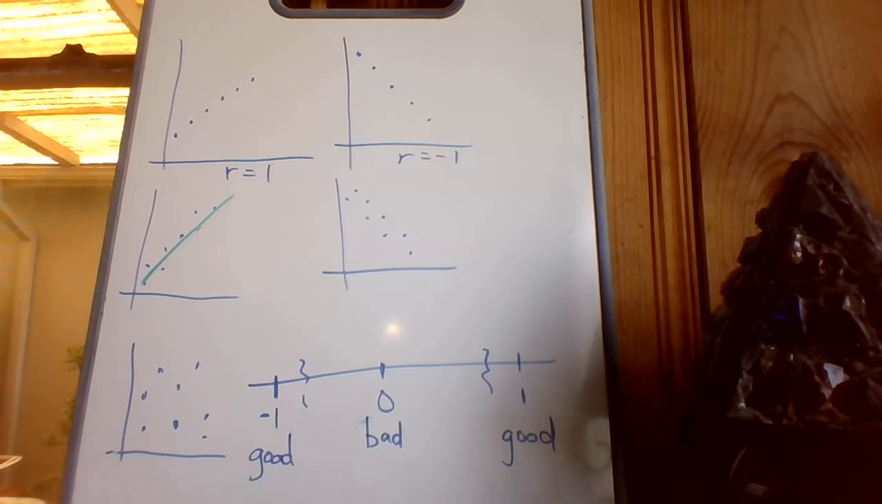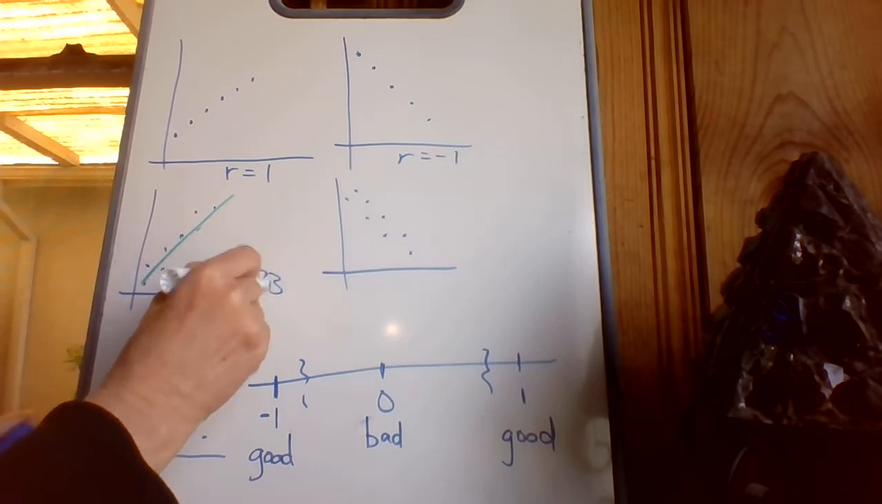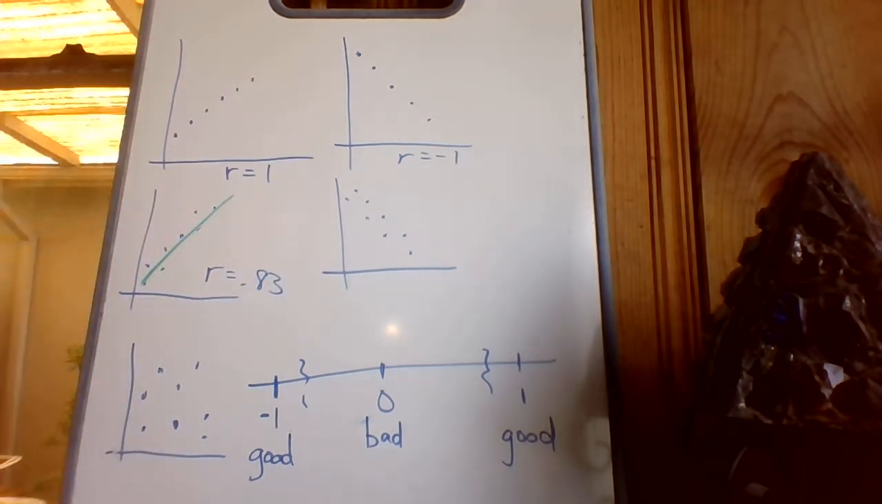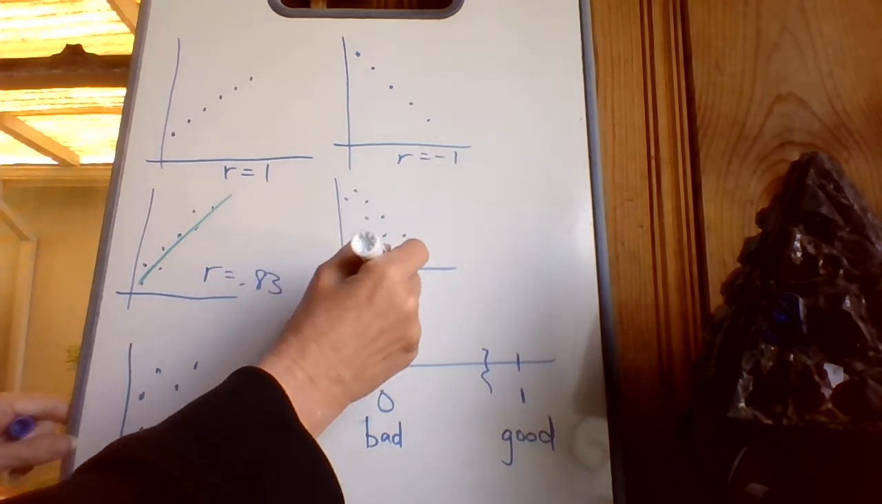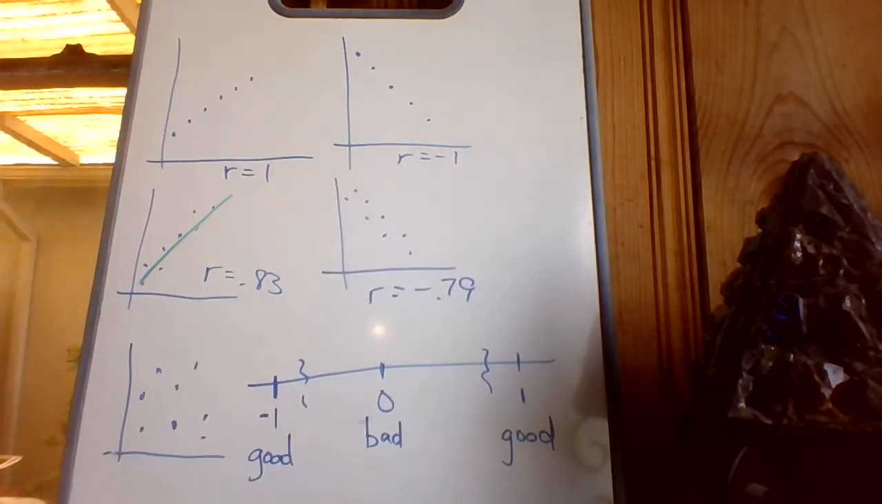So maybe this has an r value of maybe 0.83 or something like that. I'm just making up numbers. And then this one could maybe have an r value of -0.79. R values are always going to be between -1 and +1. And -1 is just fine. That just means you're going downhill.